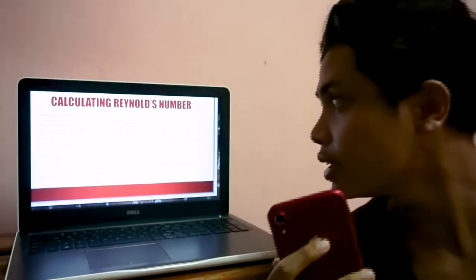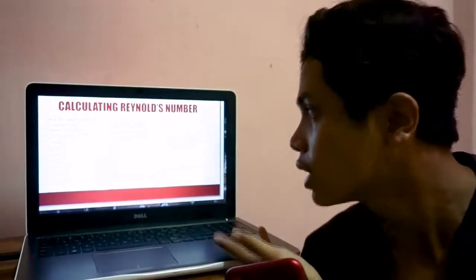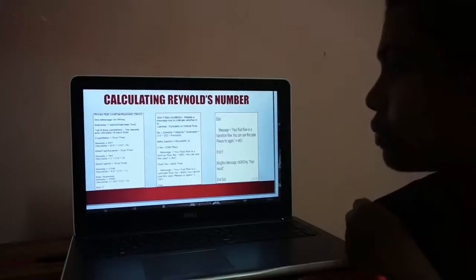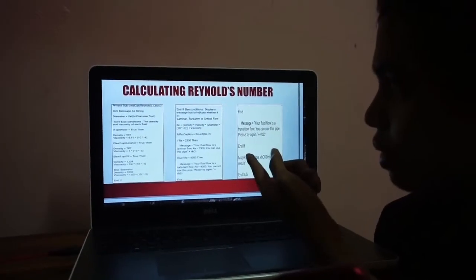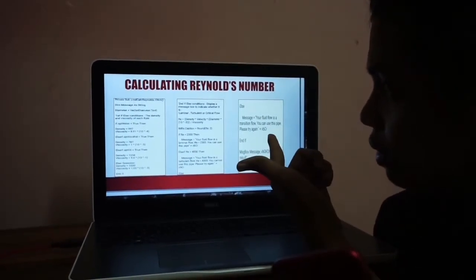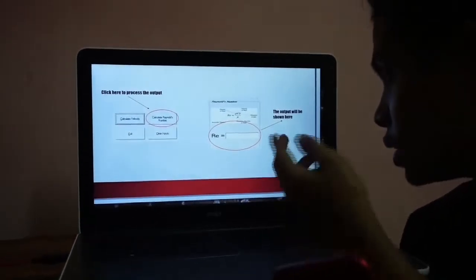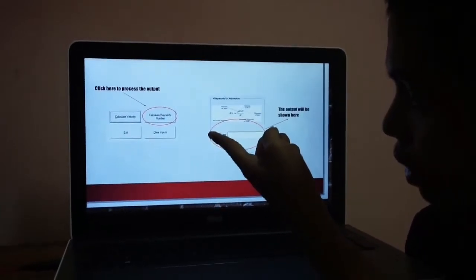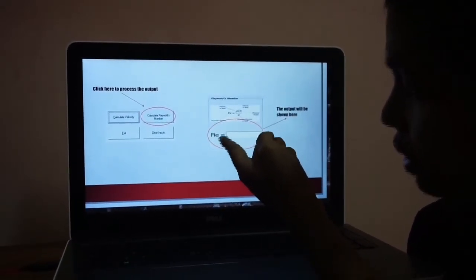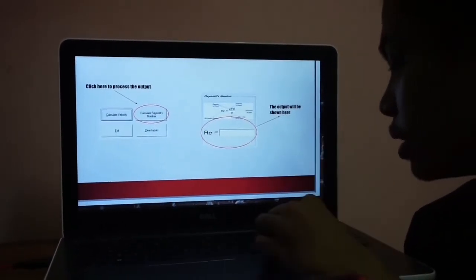Hello guys, so this is the part for calculating the Reynolds number. As you can see, this is the code for calculating the number. There are the formulas: density, velocity, diameter, and so on. Here we can see the command button. We press it to calculate the Reynolds number, and this is the output shown here.